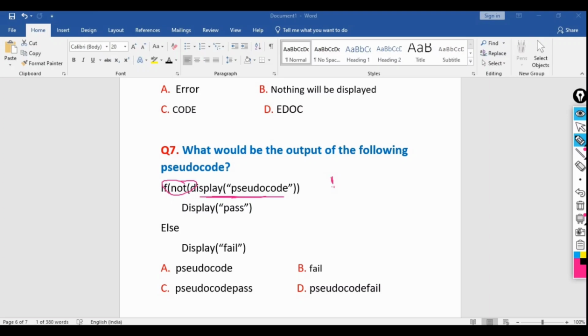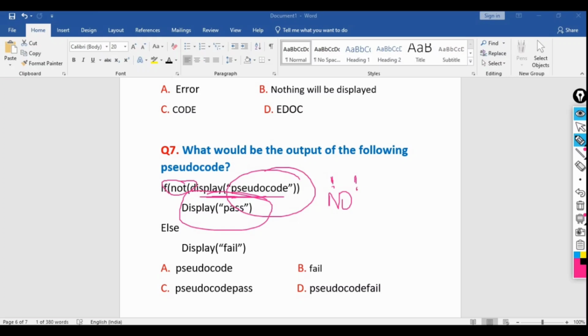Here we are using this negation, not. Syntactically, if you write not, it is written as an exclamation mark. What does this not operator do? It does the negation, or just reverses the value. Because this is a true part, if it takes the negation, it will become no. If no, display pass.